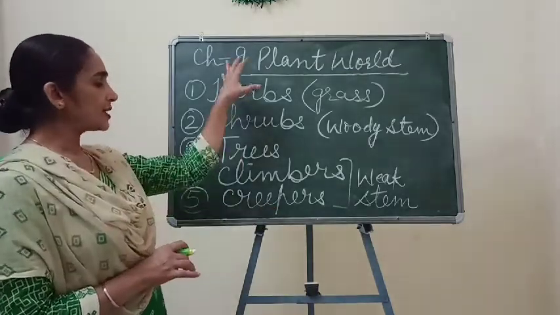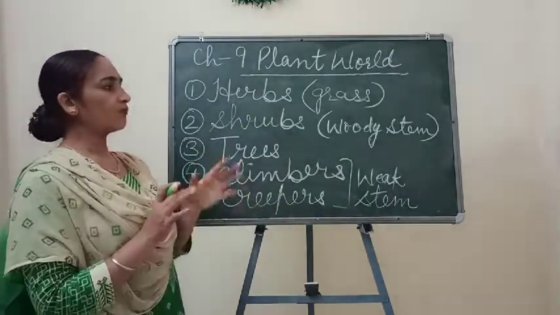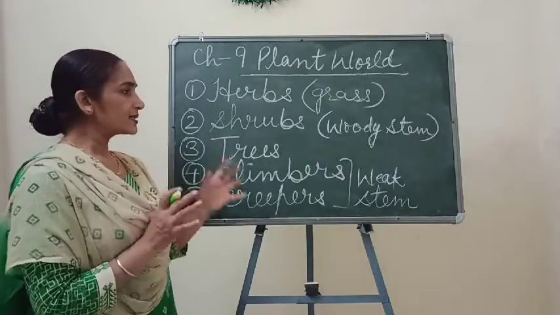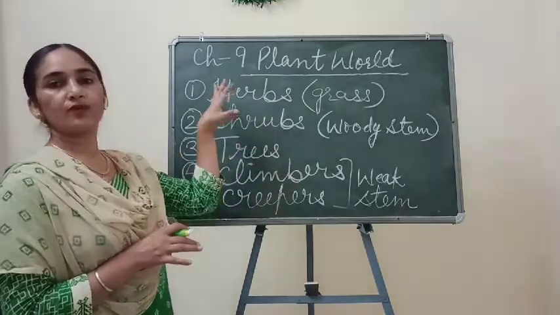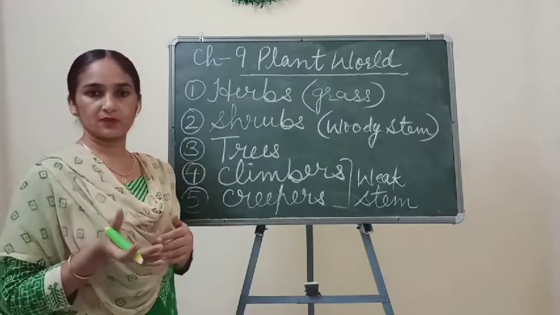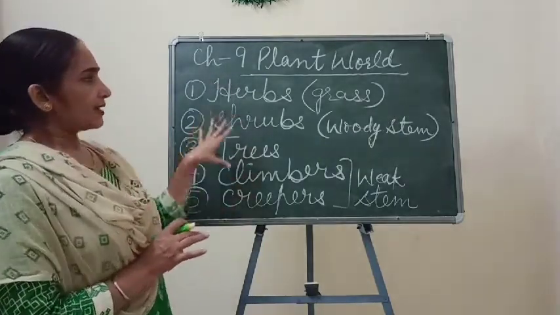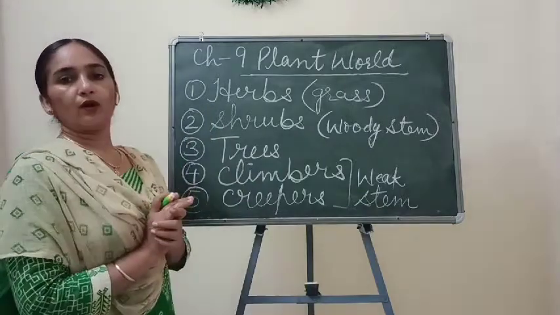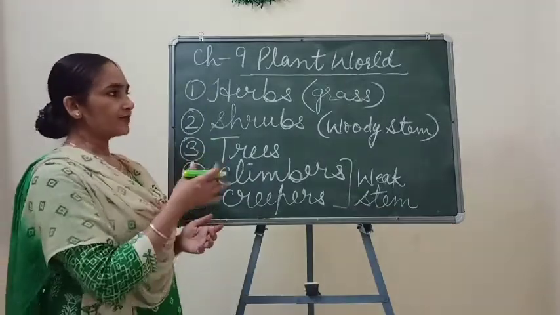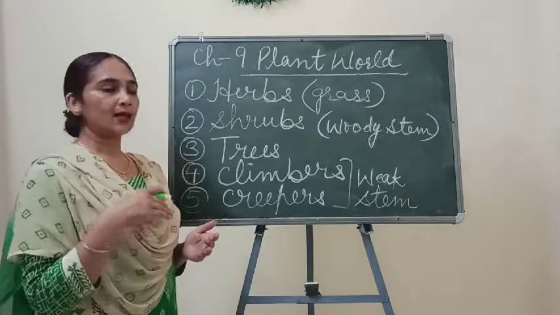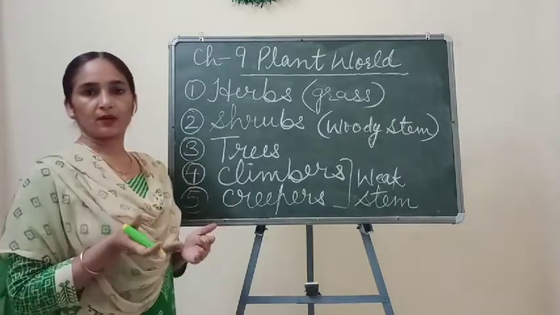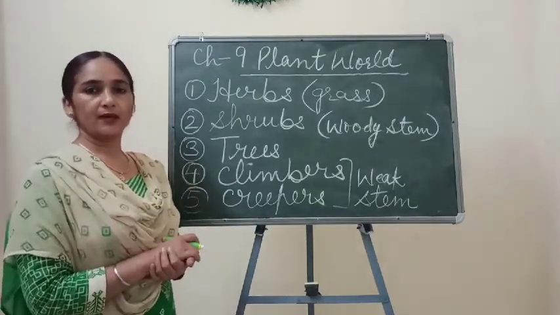So children, these are the 5 main categories of plants which we classified on the basis of their type of stem. After this, we will start our next topic in the next class. Understand children?